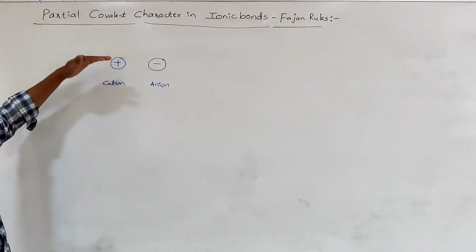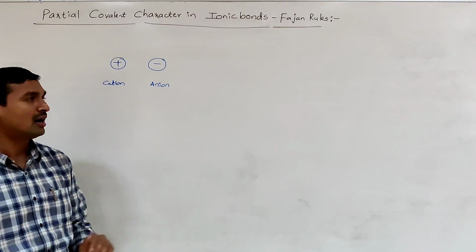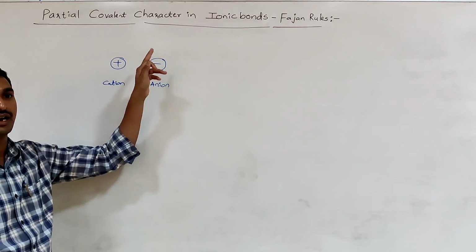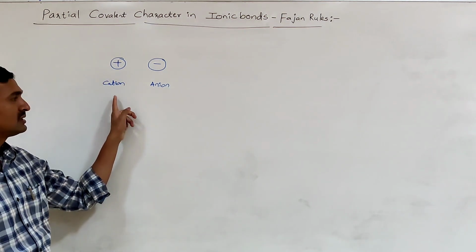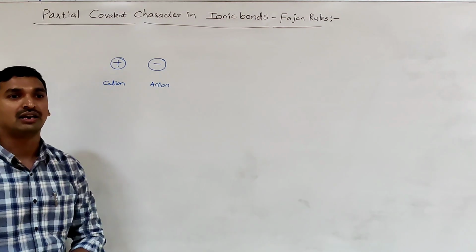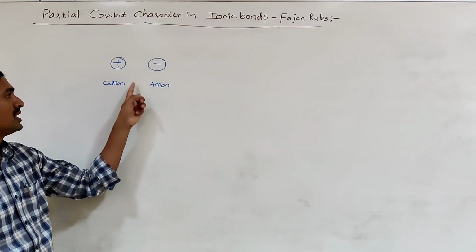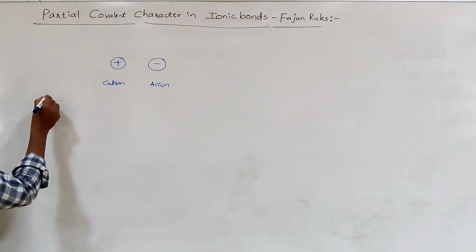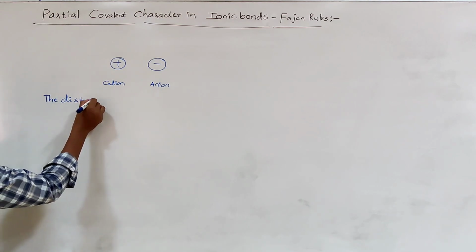Because of that distortion, the charges on the cation and anion decrease, because the positive charge neutralizes some negative charge around the anion. When the neutralization takes place, the positive charge on the cation decreases and the negative charge on the anion decreases. When the charges decrease, it clearly indicates the ionic character decreases and the covalent character increases. That is what we call distortion.